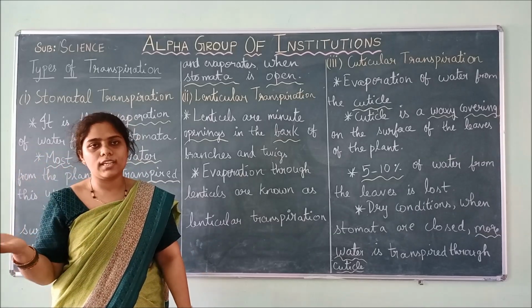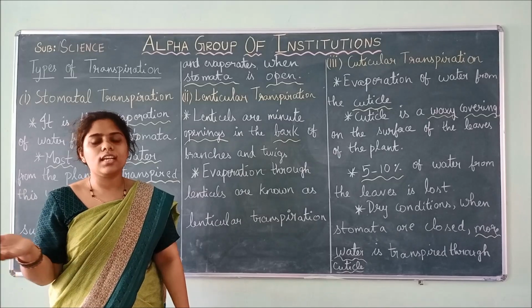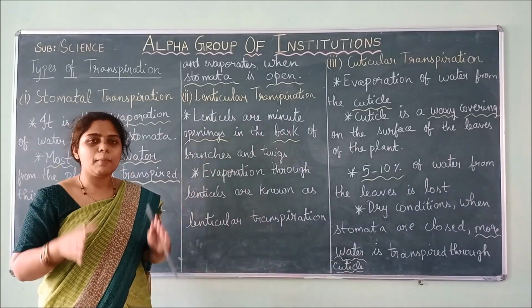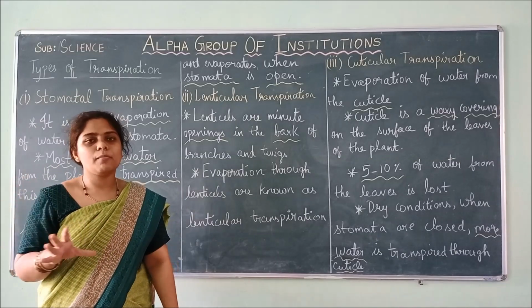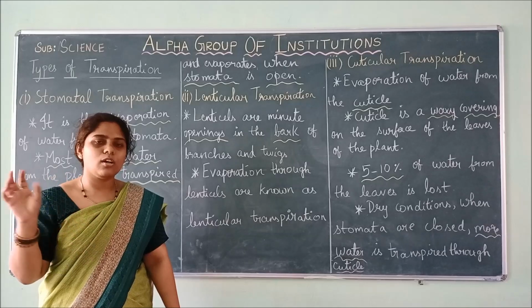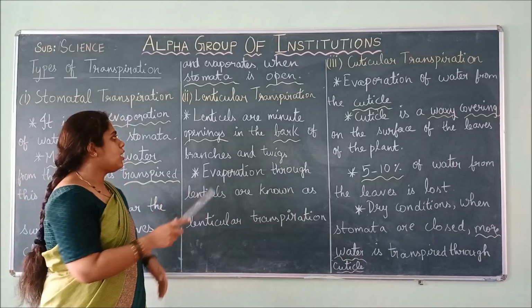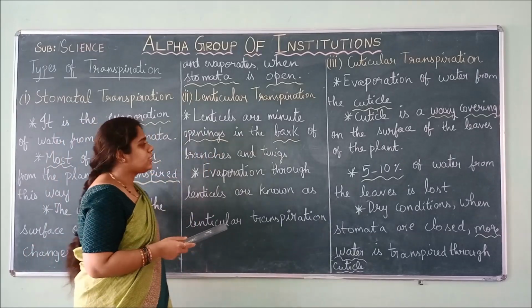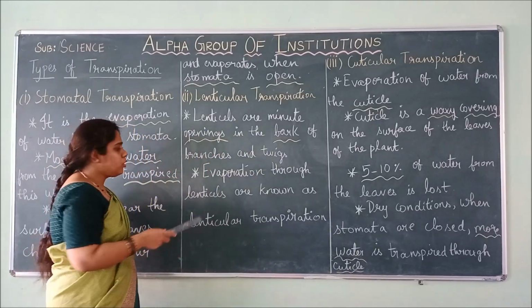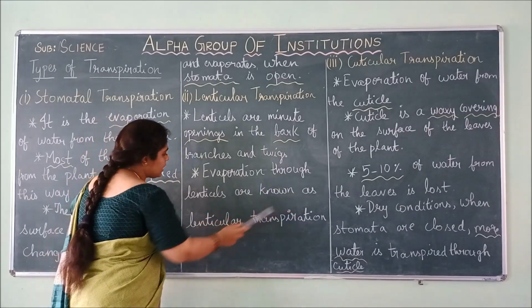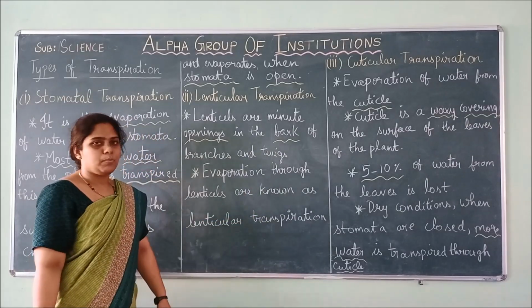Whereas stomata are present in the leaf, lenticels will be present on the bark, twigs or branches. When the openings are present in the bark, branches or twigs, they are called lenticels. So these are also minute openings in the bark and branches or twigs. Evaporation through lenticels is known as lenticular transpiration.